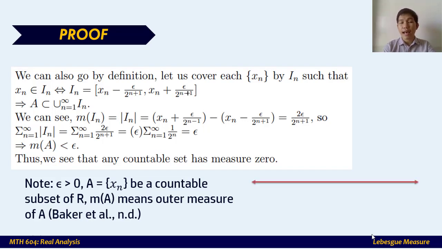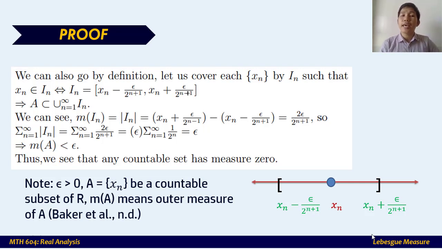If we illustrate that on the number line, say the center is x sub n, and we have x sub n minus epsilon over 2 raised to n plus 1, to x sub n plus epsilon over 2 raised to n plus 1. If we consider this interval, we can right away see that x sub n is an element of this interval. Actually, x sub n is the midpoint, because if you compute the midpoint, you just add and divide by 2, so x sub n is the midpoint.